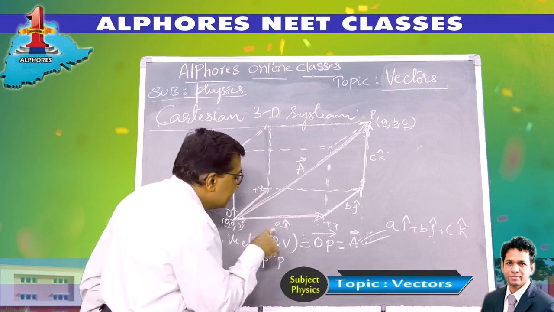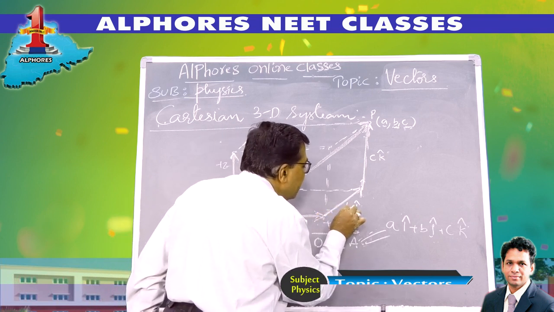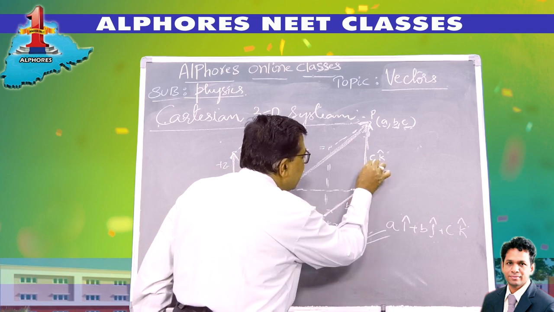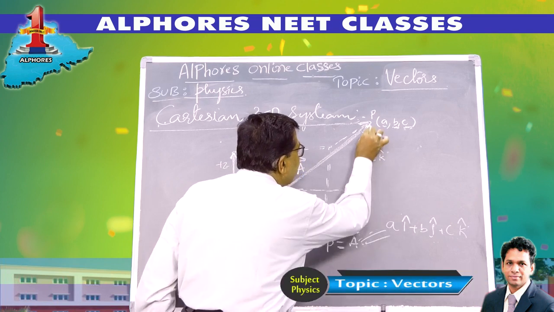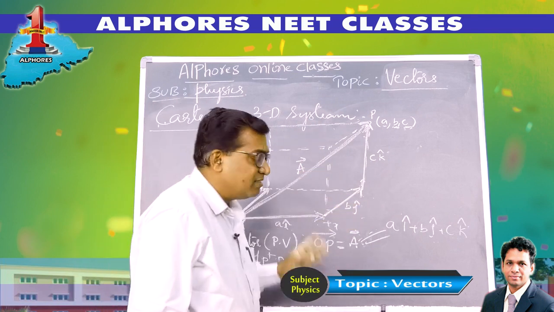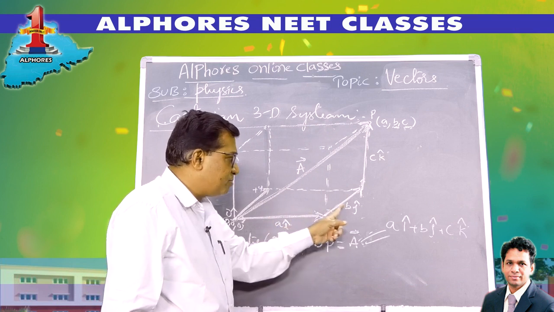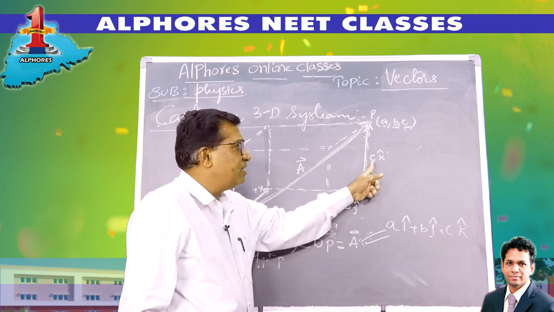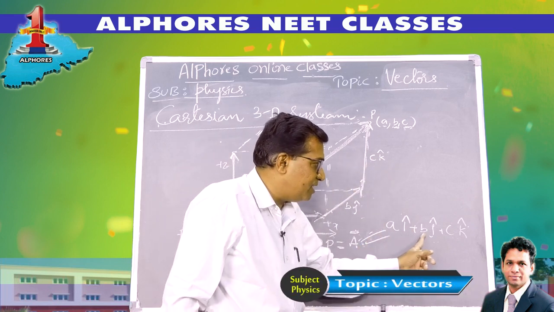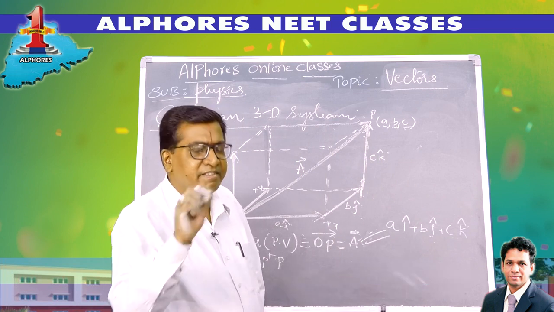How do you spell it in English? It is a units along the x-axis. Later I travel b units along the y-axis, symbolized as j cap. Later, finally, c units along the z-axis. I reach my destination. So now the position vector OP bar, join them. I have traveled a units along the x-axis plus b units along the y-axis plus c units along the z-axis. Then the position vector is a i plus b j plus c k. This is the mathematical form of representing a vector.